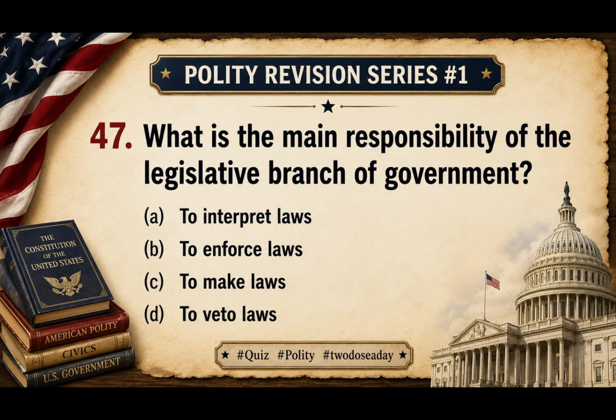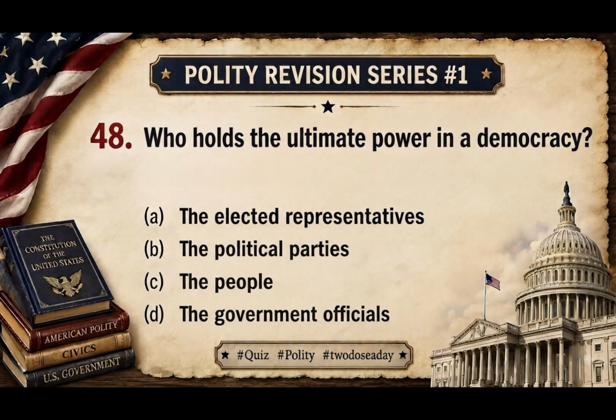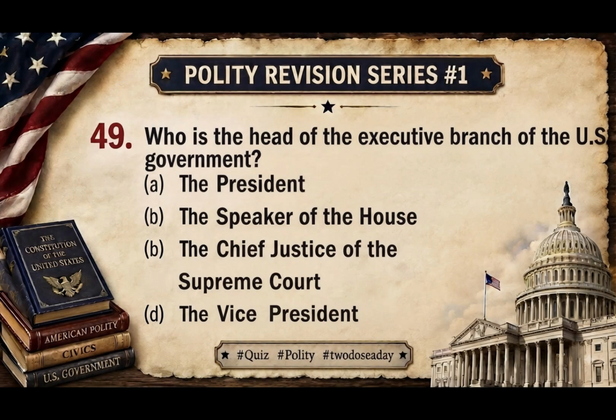Question 47. What are the main responsibilities of the legislative branch of government? The answer is to make laws. Question 48. Who holds the ultimate power in a democracy? The answer is the people. Question 49. Who is the head of the executive branch of US government? The answer is the President.